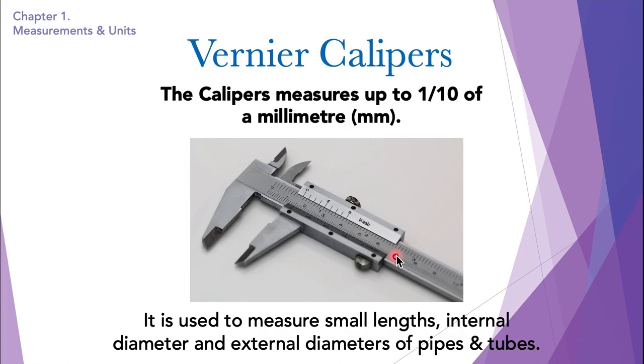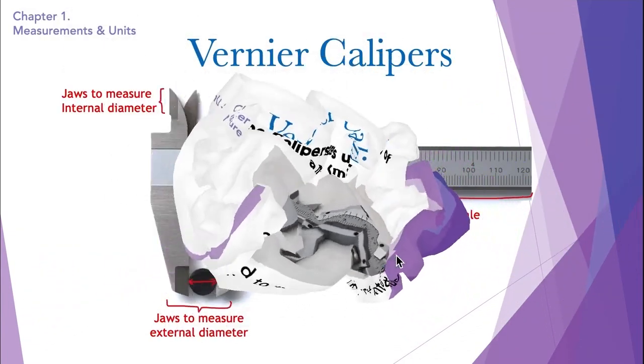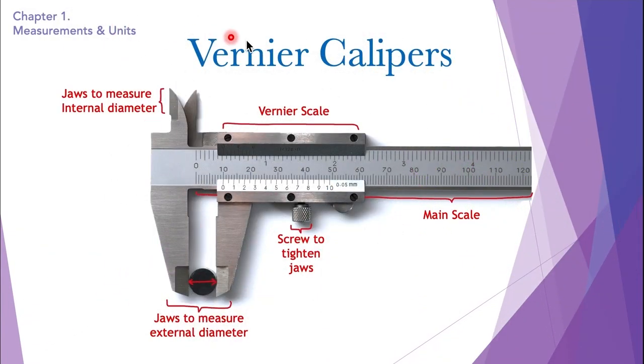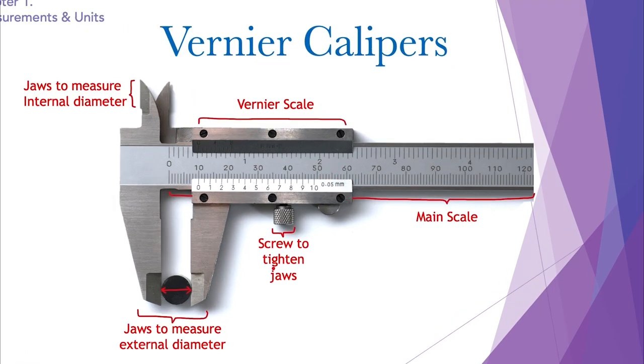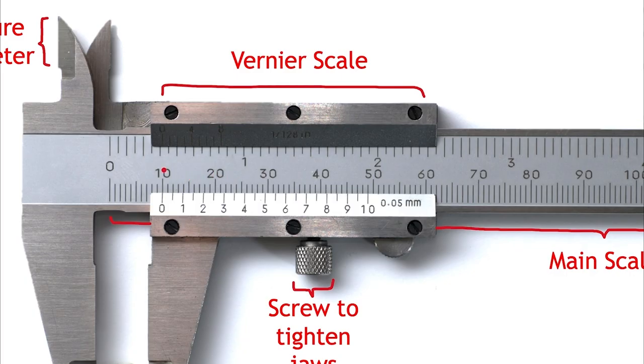So let's look into the vernier calipers in a more detailed way. So this is the vernier calipers. In the vernier calipers, we have jaws to measure the internal diameter and jaws to measure the external diameter or lengths of objects. For example, in this object being measured over here, the diameter is being measured. Now the vernier calipers has two scales. One is the vernier scale and the other is the main scale. This is the main scale and this is the vernier scale, the small one over here. So we have a screw to tighten the jaws of this vernier calipers.